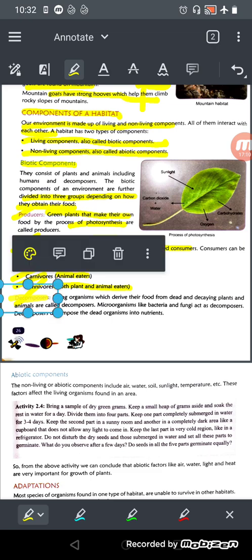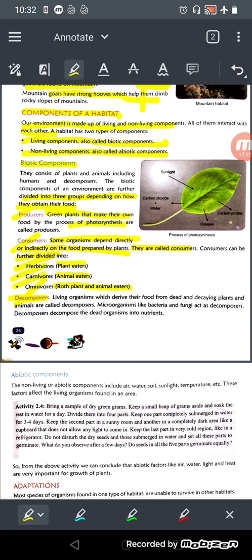What are decomposers? Living organisms which derive their food from dead and decaying plants, okay. They derive their food from the dead and decaying plants and they help to keep our environment clean as well. They are called the decomposer. Microorganisms like bacteria, fungi are called the decomposers, and decomposers decompose the dead and decaying organisms of plant and animals, right? Dead organisms like plant and animals into nutrients, right?